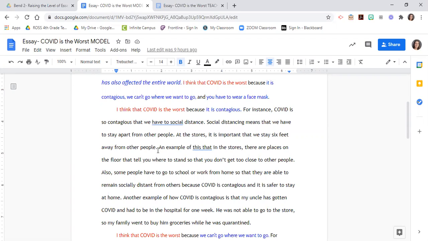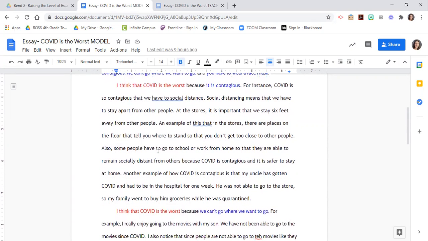An example of this, that in stores, there are places on the floor that tell you where to stand so that you don't get too close to other people. Also, some people have to go to school or work from home, so they're able to remain socially distant from others because COVID is contagious and it is safer to stay at home. Another example of how COVID is contagious is that my uncle has gotten COVID and had to be in the hospital for 1 week. He was not able to go to the store, so my family went to buy him groceries while he was quarantined.